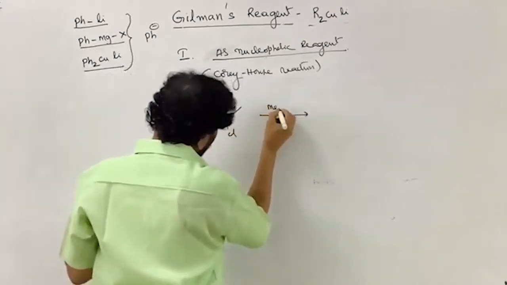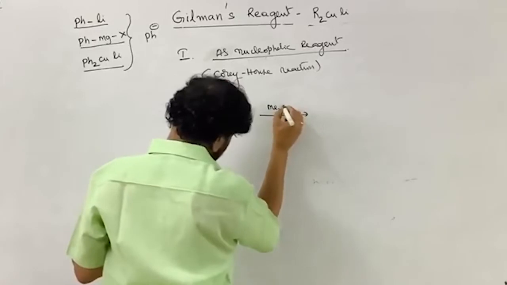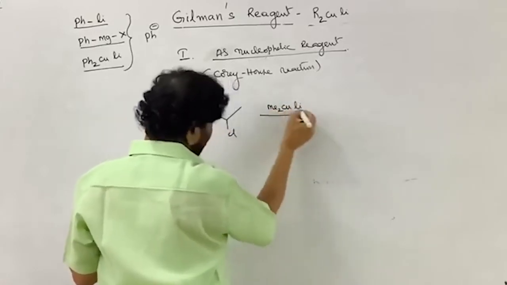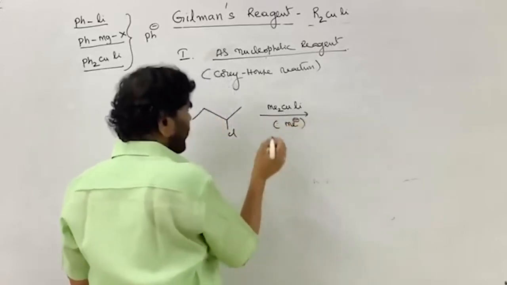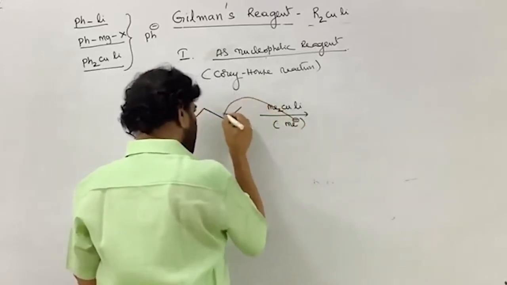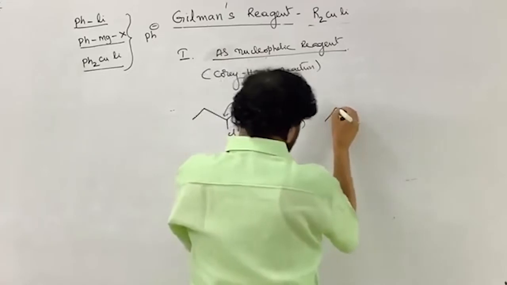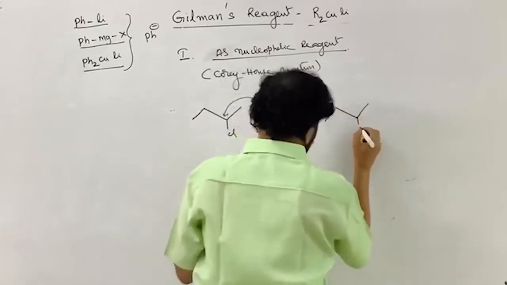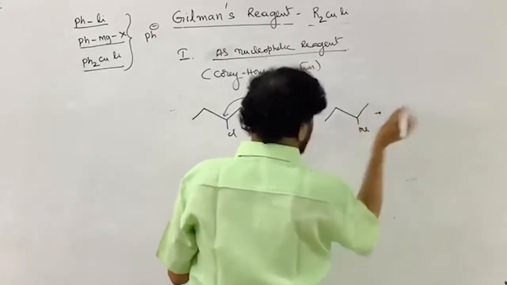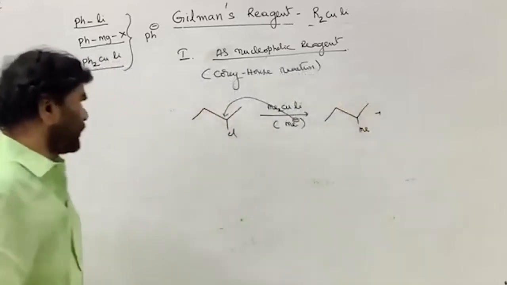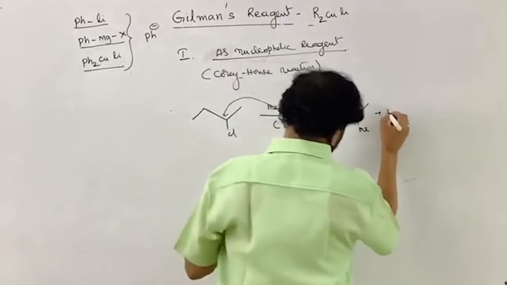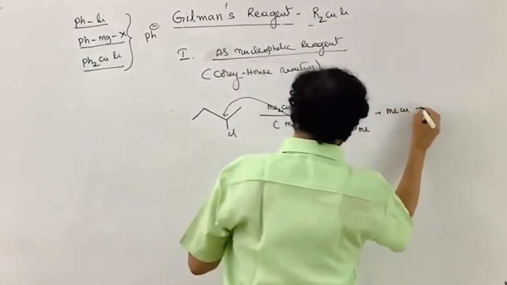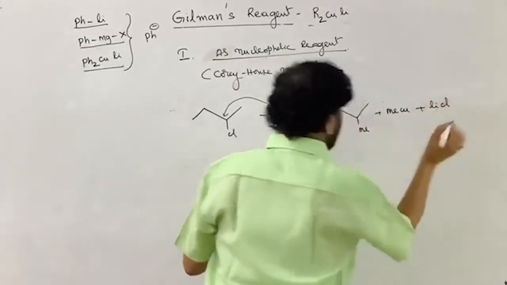If you take lithium dimethyl cuprate, it is a source for methyl carbanion. I need not tell, that attacks here through the SN2 route, that is this methyl group is introduced. So MeCu, if you want to write the one remaining thing, plus LiCl, that's all.